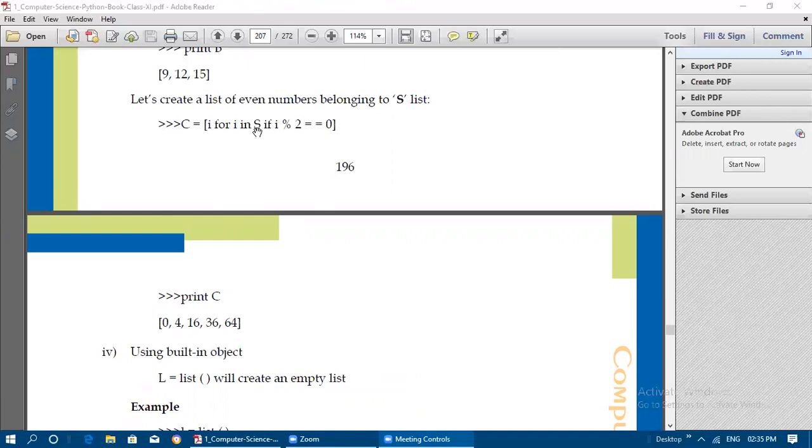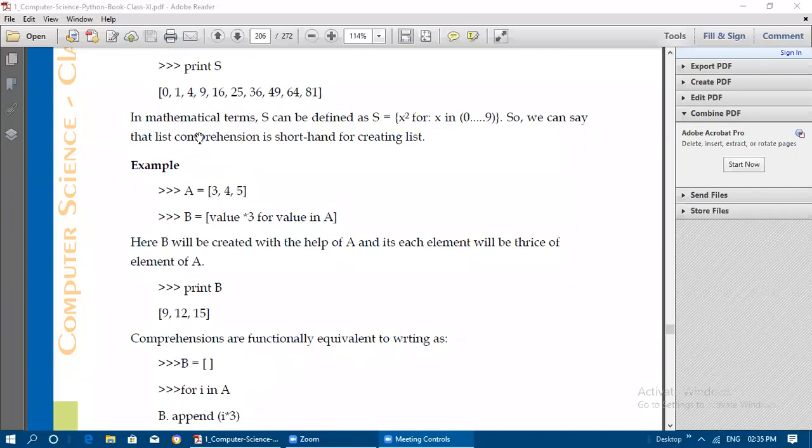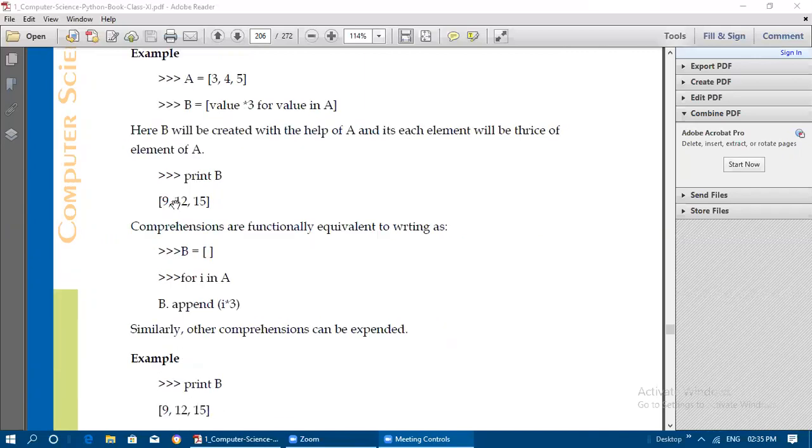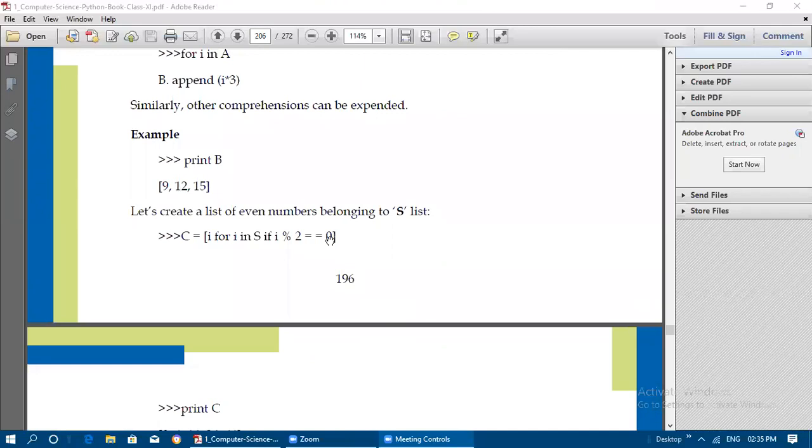And next element it will go. It is not true, 0 by 2 will not be equivalent to 0. Sorry, 0 by 2 will be equivalent to 0 only. 0 by 2 will be giving 0 only, so that will be assigned. Next, first element, first index 1. 1 by 2 will not be equivalent to 0. 4 by 2 will be equivalent to 0. Remainder will be 0, so that the 2 is going to be assigned here.